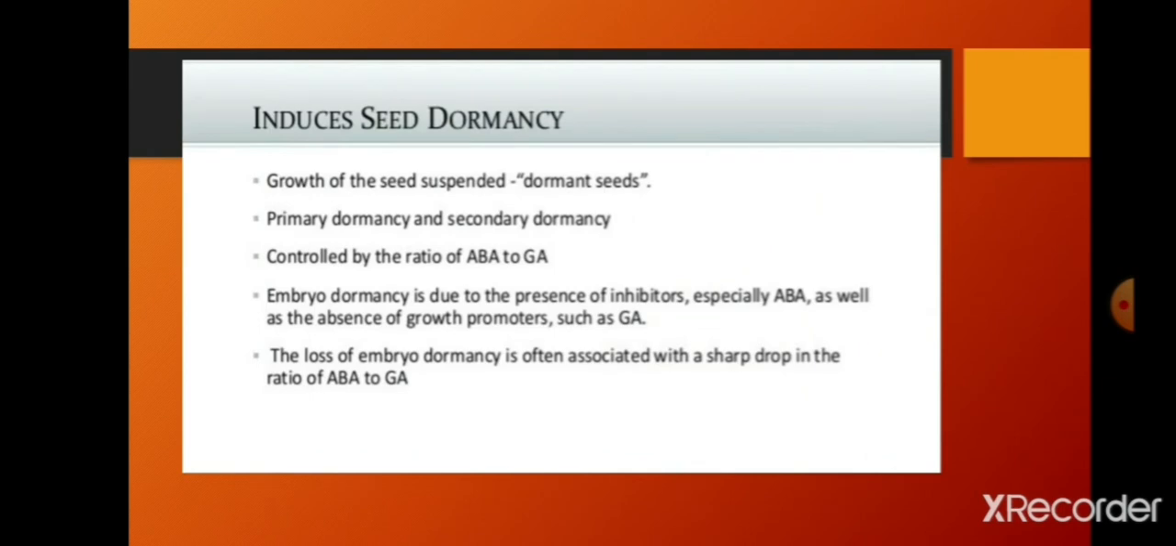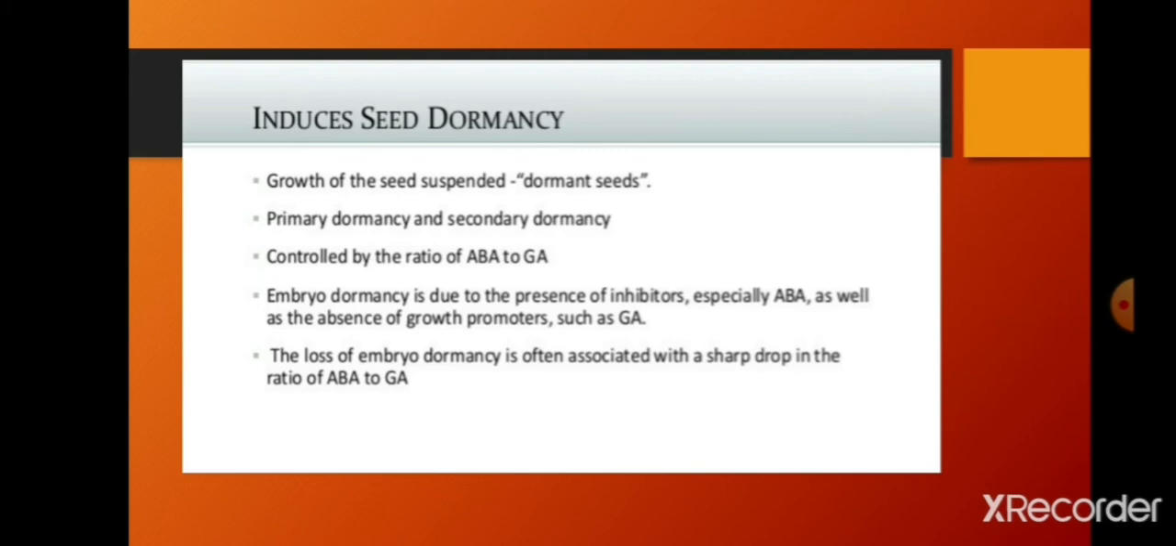Next, induces seed dormancy. Growth of seeds is suspended; that is called dormant seeds. Growth of seeds will be suspended so that they can be kept in storage for many years. Primary and secondary dormancy are controlled by the ratio of ABA and GA. If ABA is high, then it undergoes primary dormancy. If GA is low and ABA is high, then it is secondary. Embryo dormancy is due to the presence of inhibitors, especially ABA, as well as the absence of growth promoters such as GA, so it is known as a plant growth inhibitor or plant growth retardant.